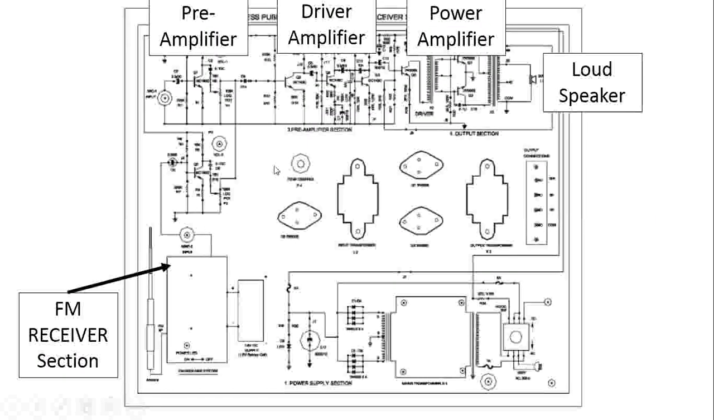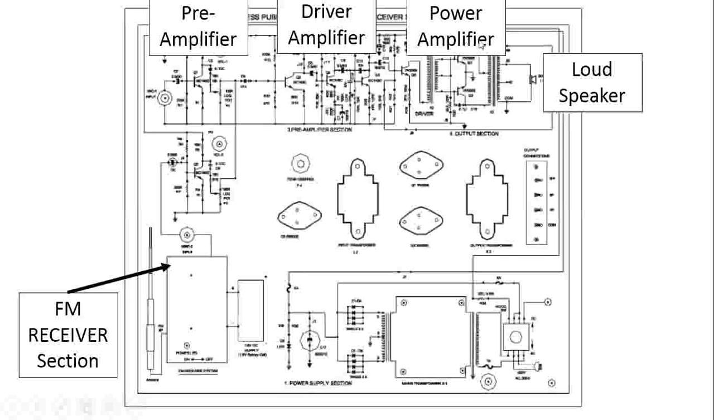In this receiver section, the very first block is nothing but the FM receiver. With the help of the antenna, the signal is received. This FM receiver section gives you the FM demodulated output, that is the sound output, which is pre-amplified. Then there is a pre-amplifier section, a driver amplifier section, and finally a power amplifier section. The pre-amplifier section is used to boost the electrical signal, then the driver amplifier is nothing but a voltage amplifier stage, and finally the current is boosted with the help of the power amplifier stage.